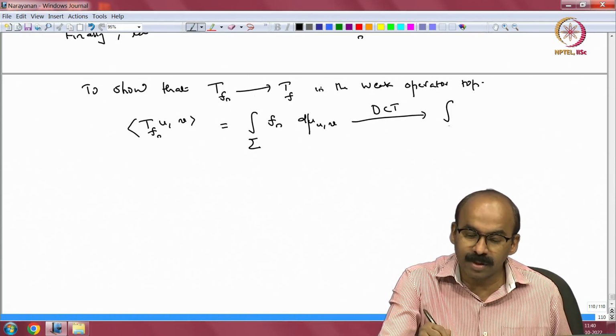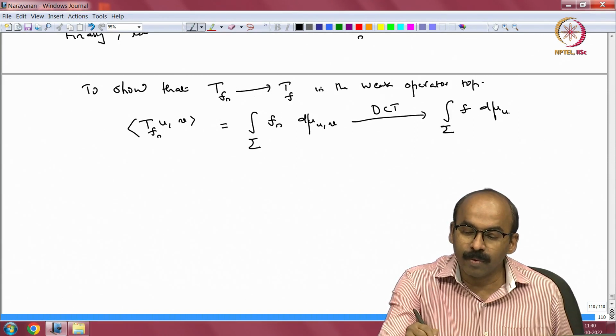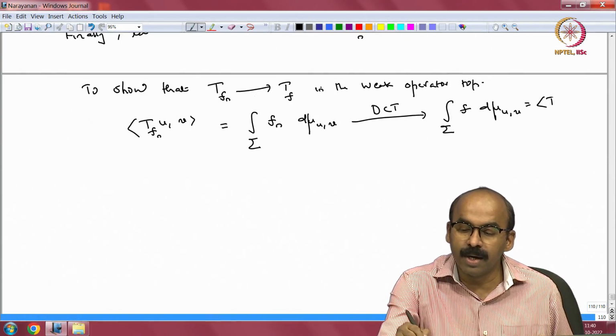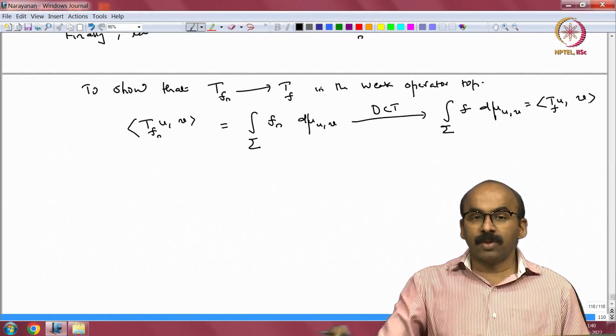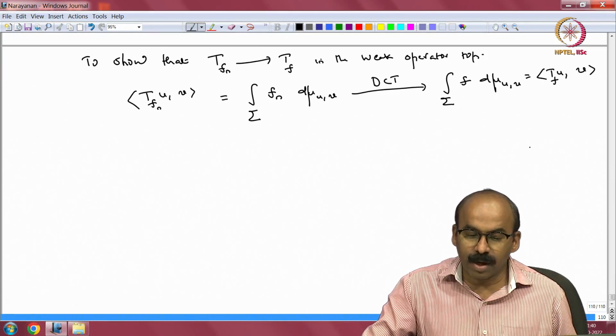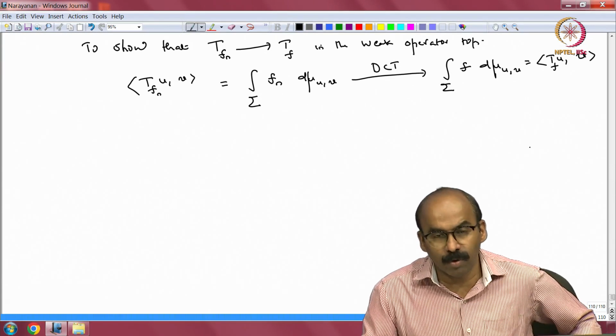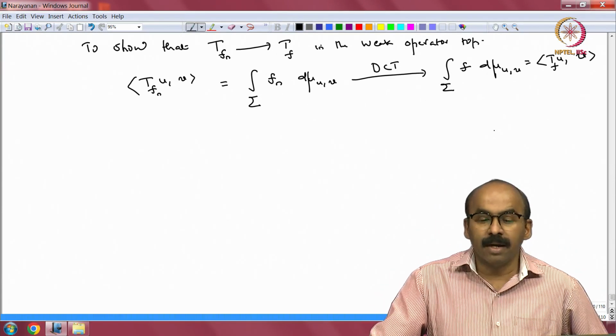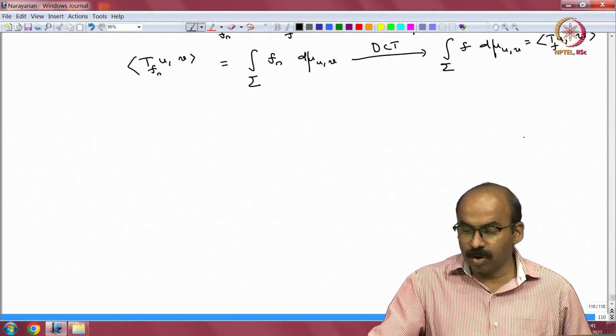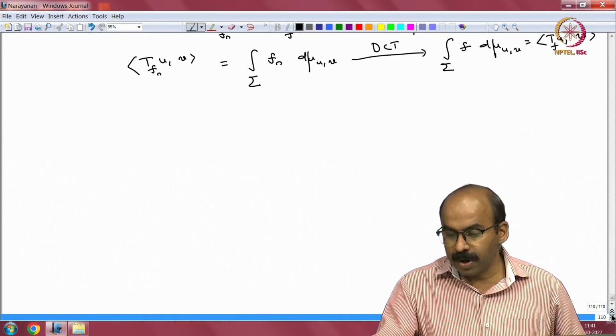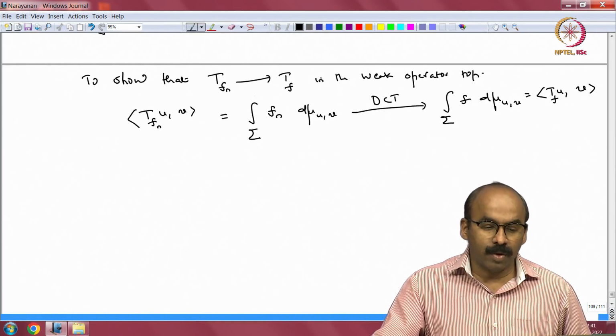So, integral over sigma f d mu u v equals T sub f acting on u, inner product with v. So, that is easy. Convergence in the weak operator topology follows immediately, but we will see that it actually converges in a much stronger form, in the strong operator topology. Okay. So, let us continue.